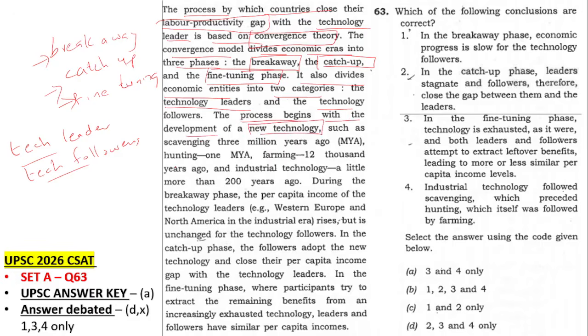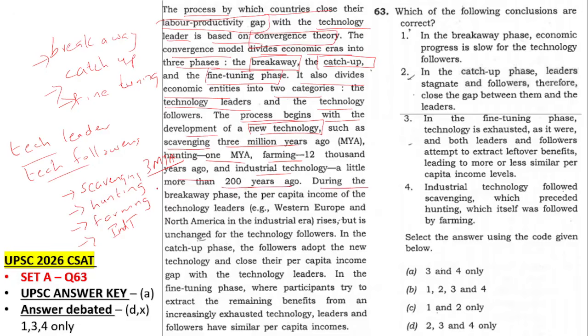they are telling the evolution right from the Stone Age time. First there will be scavenging, some 3 million years ago. Then after that, hunting. After that, farming. After that, IT, industrial technology, a little more than 200 years ago. So that is given here, in order.